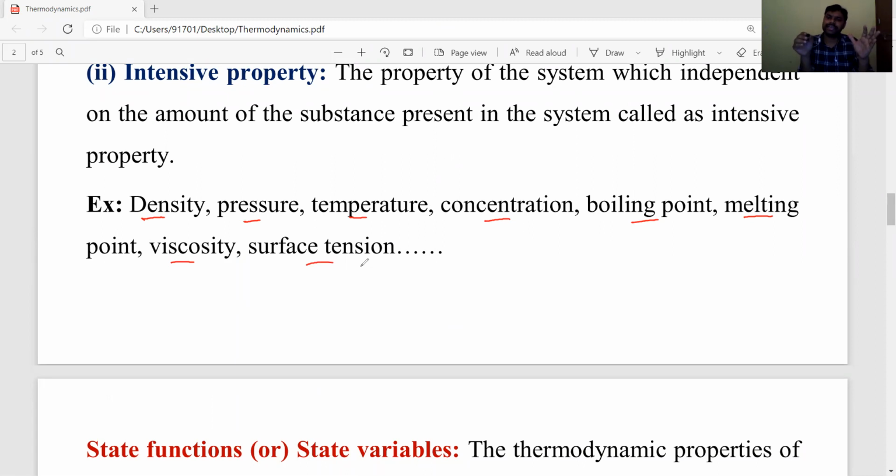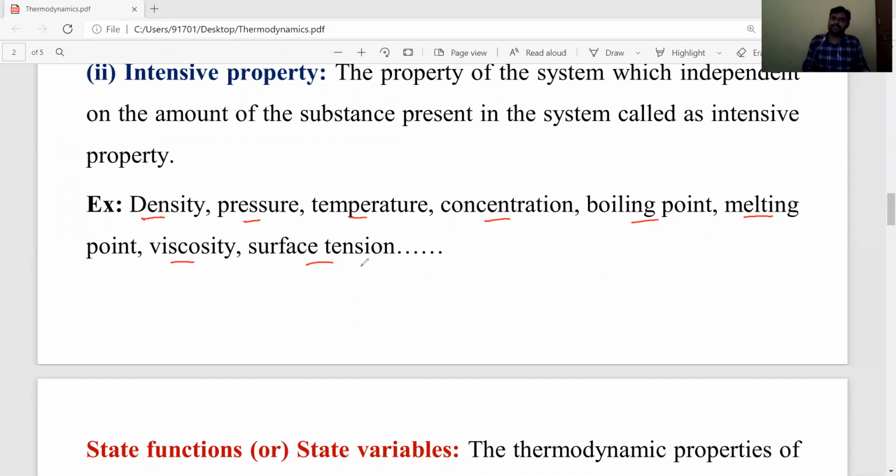For example, take 1 liter of a solution. From the same solution, whether you take 1 ml, 1 liter, or 5 liters, whatever the quantity, the density remains the same, and the pressure, temperature, and concentration also remain the same. If you have already made one particular solution and take either 5 ml, 10 ml, or 1 liter from it, its concentration is the same, as well as the boiling point and melting point, which remain constant.